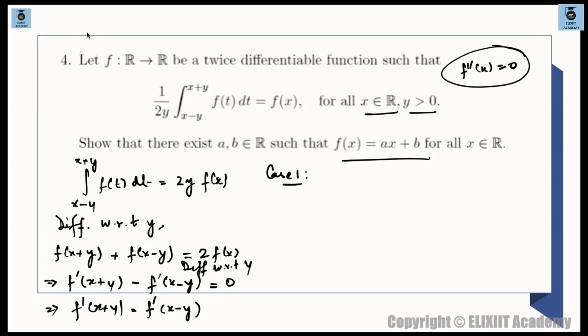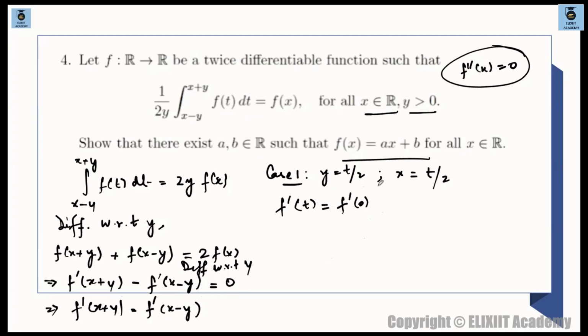So what I do, I can conclude something from here. Case 1 ले लेते. Case 1, we have x plus y and x minus y. ठीक है, I have to bring in terms of single variable. तो हम एक काम कर लेते हैं कि I'll take y as t by 2, where y is positive. ठीक है, यहाँ पे t positive है, because y is positive. And x is also t by 2. क्यों लेंगे भाई? Why will I take this thing? देखो लेफ्ट हैंड साइड में f dash of t आ जाएगा ना. This will become f dash of t by 2 plus t by 2, which is f dash of t. And right hand side में we will be getting f dash of t by 2 minus t by 2, which is f dash of 0.